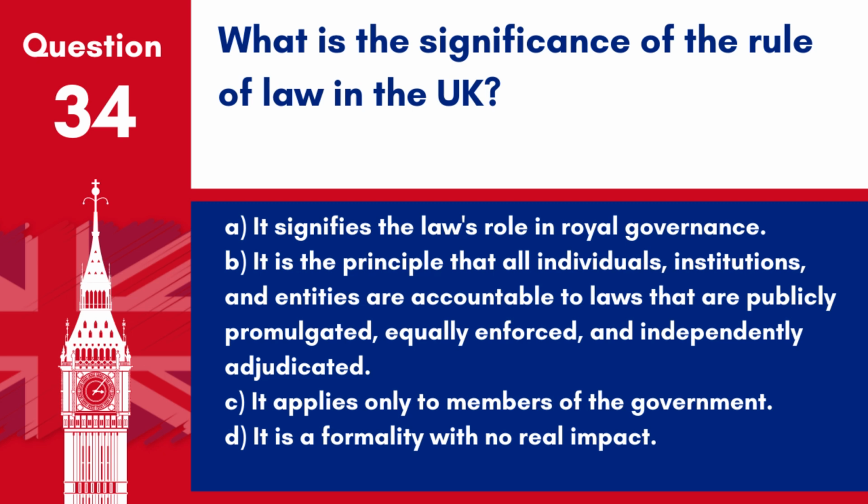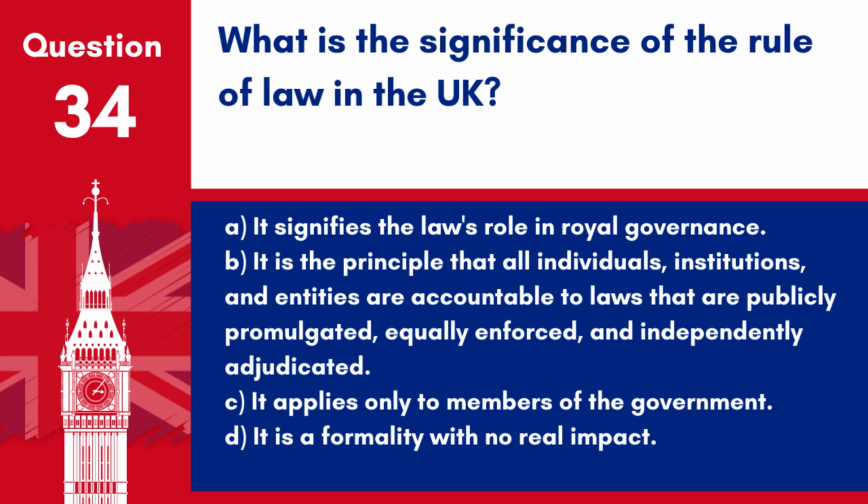Question 34. What is the significance of the rule of law in the UK? A. It signifies the law's role in royal governance. B. It is the principle that all individuals, institutions, and entities are accountable to laws that are publicly promulgated, equally enforced, and independently adjudicated. C. It applies only to members of the government.